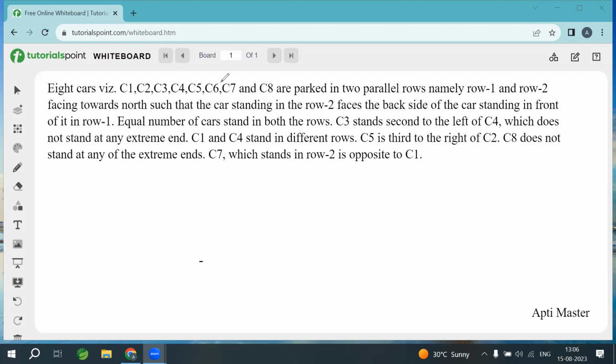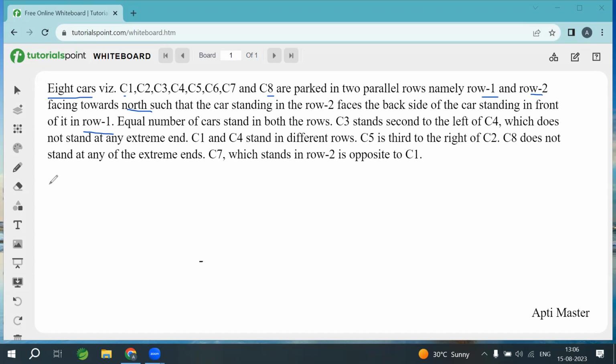Okay, so first of all, read the question. 8 cars, C1 to C8, are parked in two parallel rows, namely row 1 and row 2, facing towards north, such that the car standing in row 2 faces the backside of the car standing in front of it in row 1. Means row 1 and row 2 both are in the north direction. So row 1's cars' backside will be in front of row 2 cars. Okay, equal number of cars means 4 by 4.